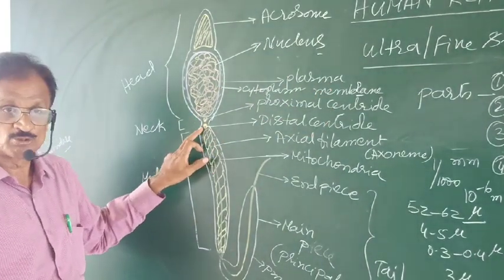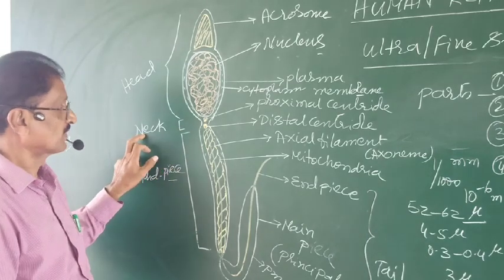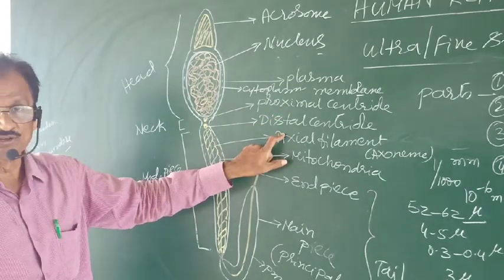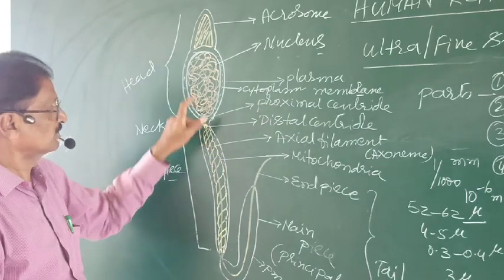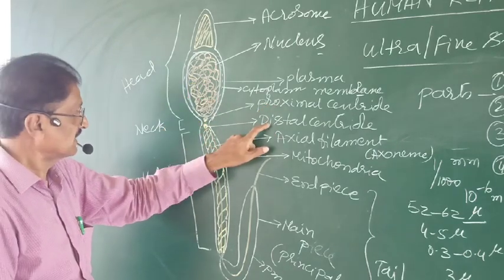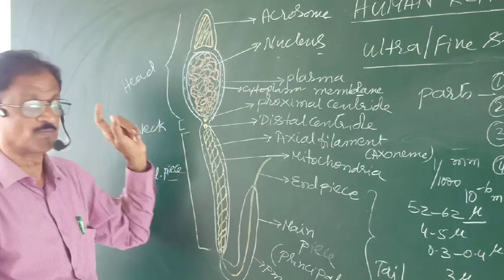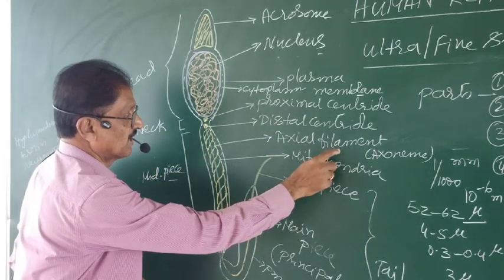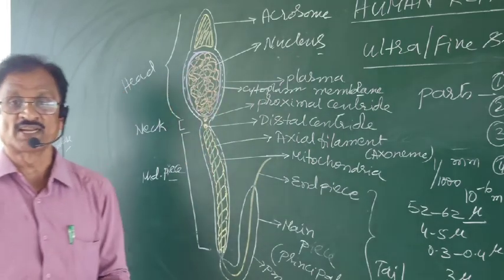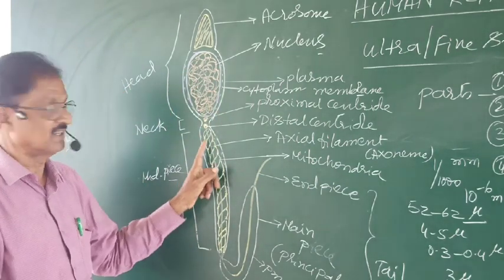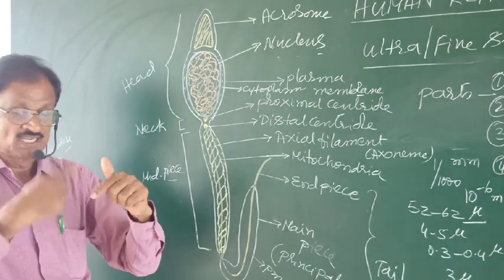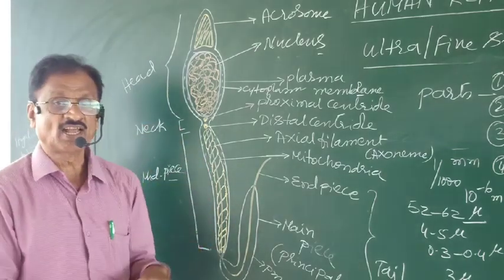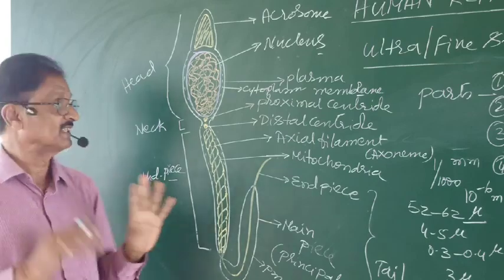Neck is supposed to be short and narrow, containing proximal and distal centriole. Proximal is very close to the nucleus and distal centriole is a little away from proximal. From it, a long whip-like structure called axial filament or axoneme arises. Middle piece contains the axial filament enveloped or surrounded by mitochondria which are spirally arranged.